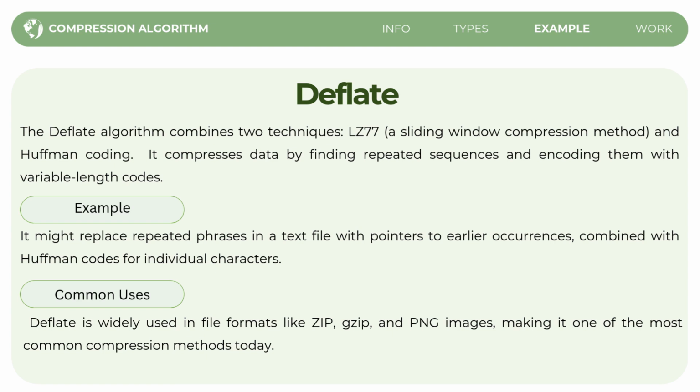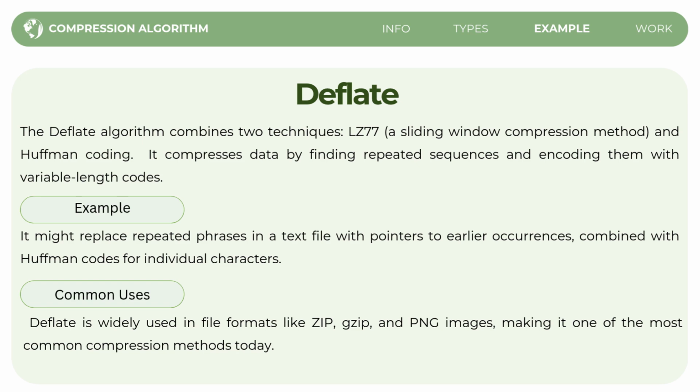So LZ77 looks for repeated sequences in the data and stores them as pointers to the first occurrence of the sequence, while the Huffman coding is then applied after the LZ77 to encode individual characters or phrases with variable length codes, making the entire data more compact.